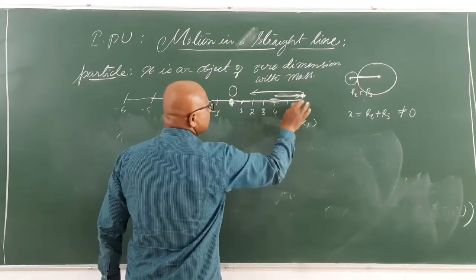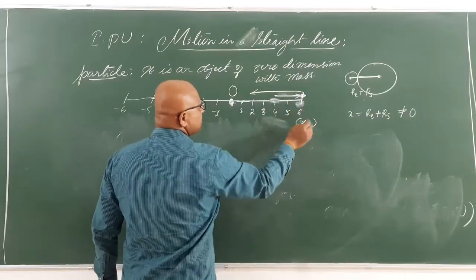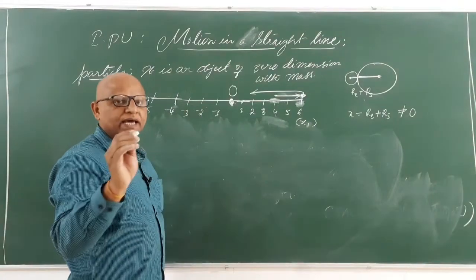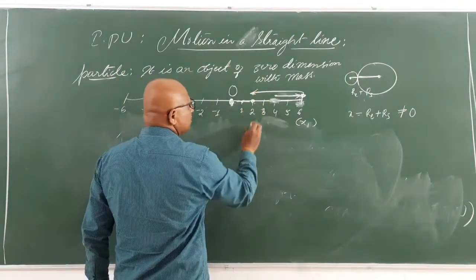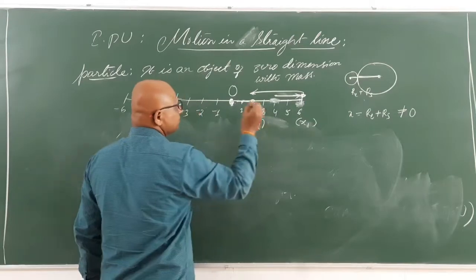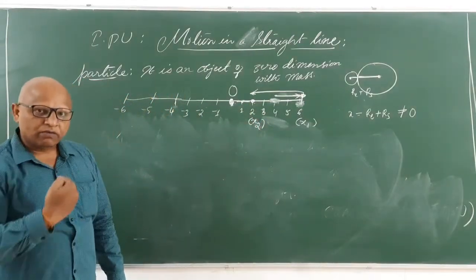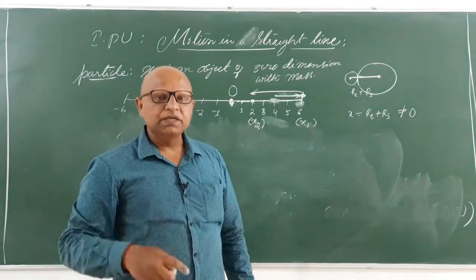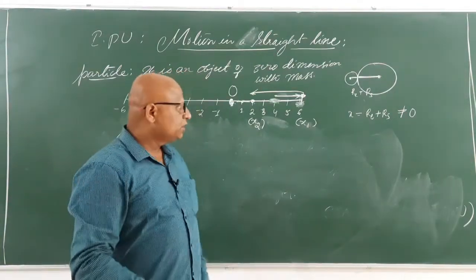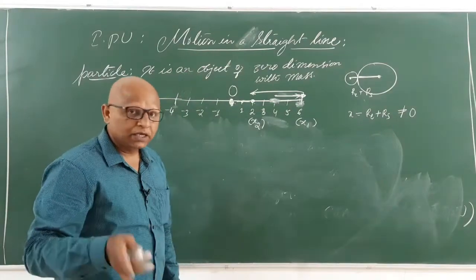Now your journey ended at 2 meters, so this is your x2. Because you are coming backwards, coming to the left side of the origin, your motion is negative. All your numbers will take negative form.